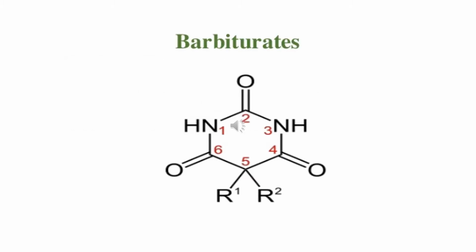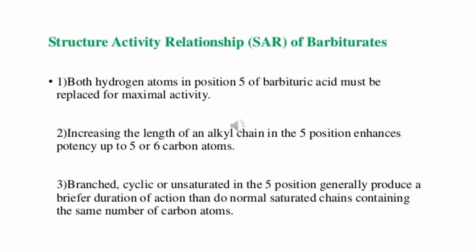Structure of barbiturates. Structure activity relationship, SAR, of barbiturates. Both hydrogen atoms in position 5 of the barbituric acid must be replaced for maximum activity. Increasing the length of an alkyl chain in the fifth position enhances potency up to 5 or 6 carbon atoms. Branched, cyclic or unsaturated chains in the fifth position generally produce a briefer duration of action than normal saturated chains containing the same number of carbon atoms.